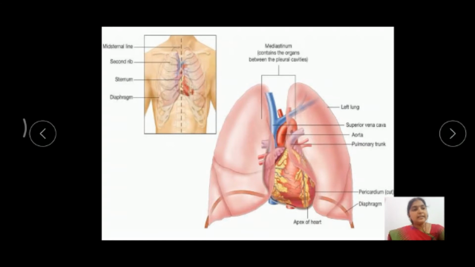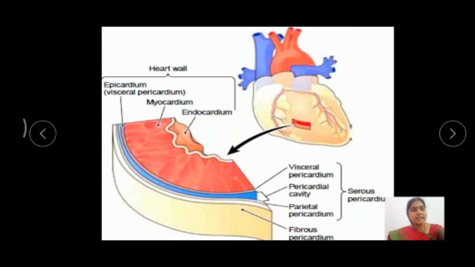Okay, and the wall of the heart consists of three layers. The outer layer is called the epicardium, the inner layer is called the endocardium, and the middle layer is called the myocardium. So the innermost layer is the endocardium and the outermost layer is the epicardium. The middle layer is the myocardium, which is a muscular structure.